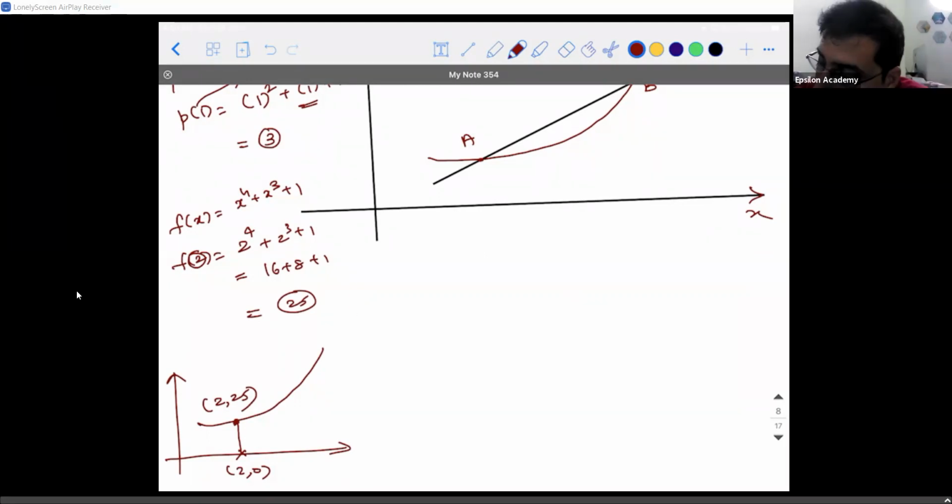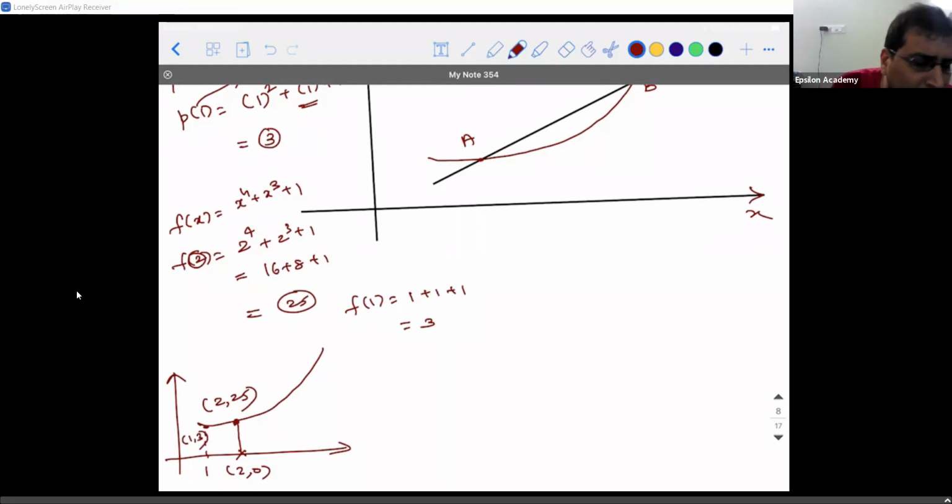Similarly, if I ask you what is f of 1, what will you say? 1 power 4 plus 1 cube plus 1, this is 3. So if I take the point 1, what is going to be the point here? 1, 3. Don't look at the height, okay? I drew a rough graph. It's only for your understanding. So 1, 3 is a point on the curve. 2, 25 is a point on the curve. How did I get that 1, 3? X is 1, y is 3.